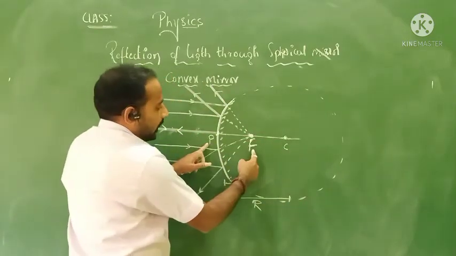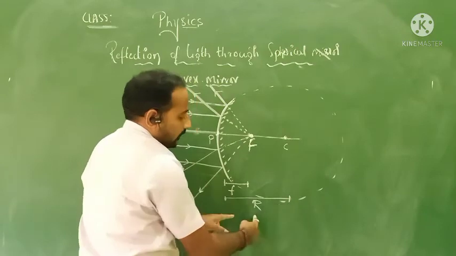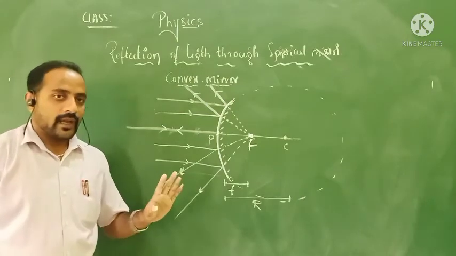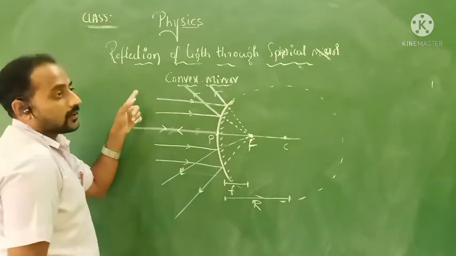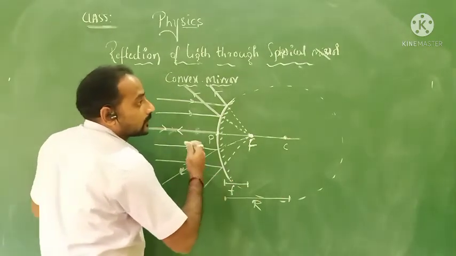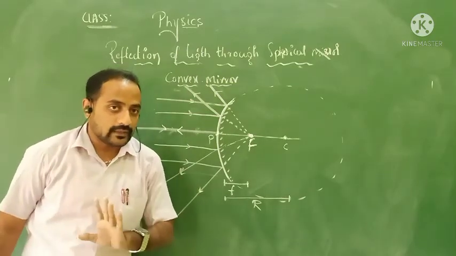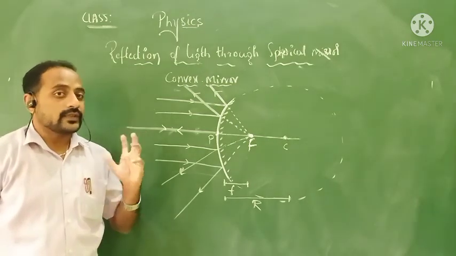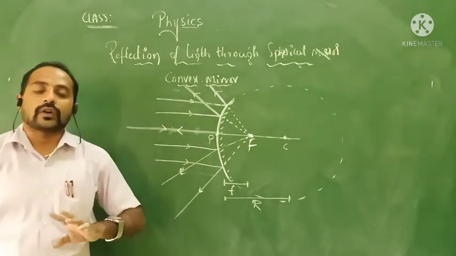The distance between the pole and the focus is the focal length, and the distance between the pole and the center of curvature is the radius of curvature. Almost everything is the same, but all the terms which were in front of the mirror for the concave mirror are now on the right side, inside the mirror, for the convex mirror. That is the difference. Other than that, everything is quite the same. I hope everybody understood these two spherical mirrors, and also the relation between the radius of curvature and the focal length.